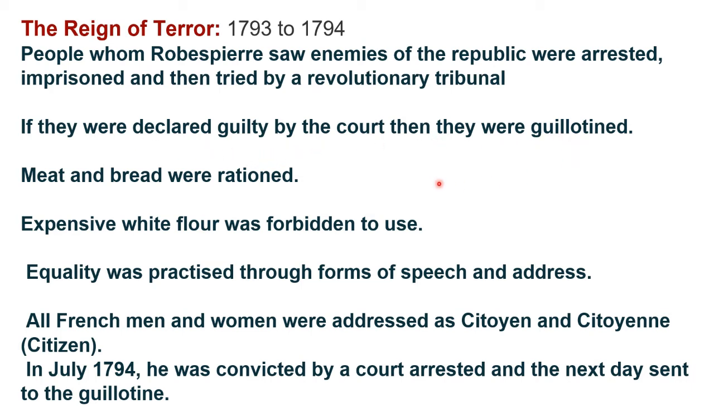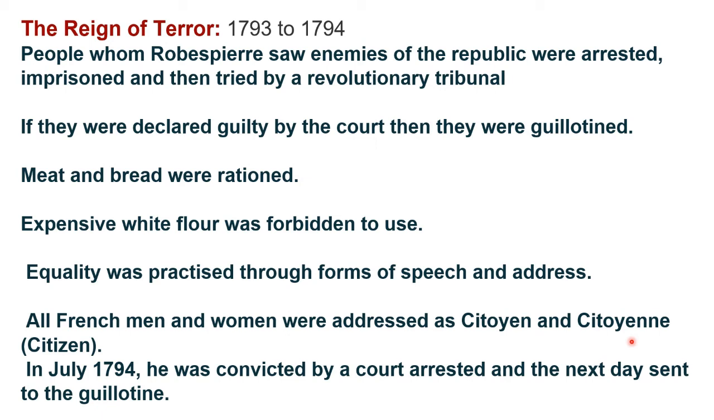Meat and bread were rationed. Expensive white flour was forbidden to use. Instead, people were forced to eat equality bread. Equality was practiced through forms of speech and address as well. In French, there was a tradition of addressing men and women as Madame and Monsieur. However, during the reign of terror, men and women had to be addressed as citoyen and citoyenne, that is a citizen, and not as Madame and Monsieur.